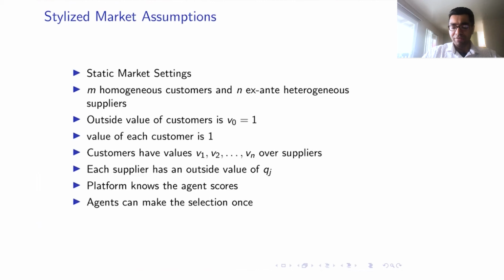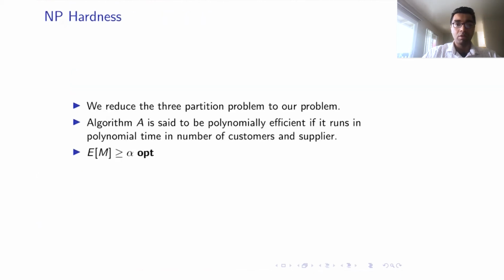So now that we have gone over the model settings and the model assumptions, let's look at the nature of the problem. We can show that the problem is NP-hard. We do that by reducing the 3-partition problem to our case. As a reminder, the goal was to maximize the expected number of matches in the problem.